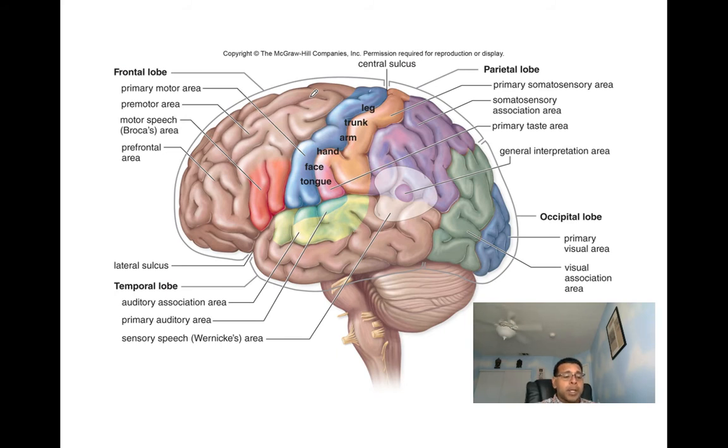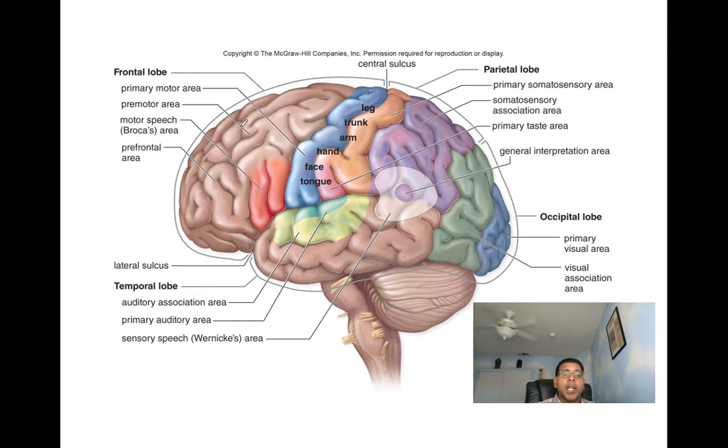Now here we can see other structures. Other structures we can see are going to be first the corpus callosum. Let's talk about that. The corpus callosum, we saw, helped to hold the two hemispheres together. It also helps them to communicate. And this corpus callosum is going to be a bridge of nerve tracts that allows the two hemispheres to communicate with one another.